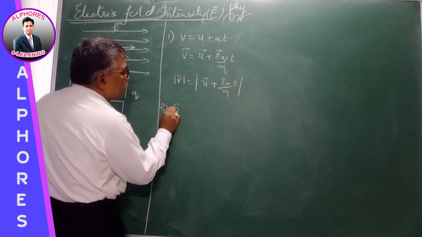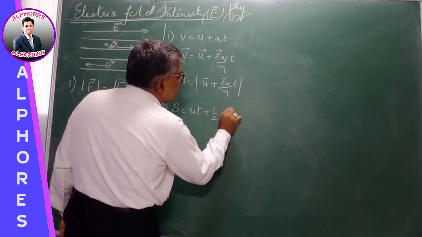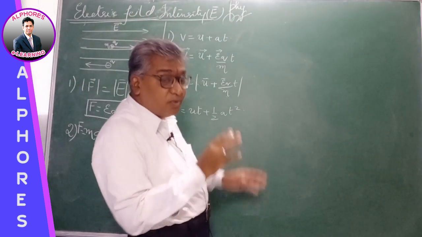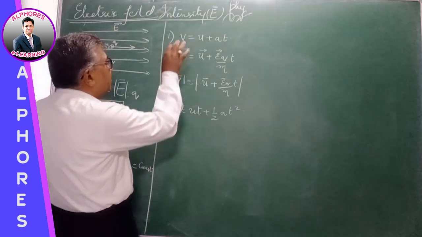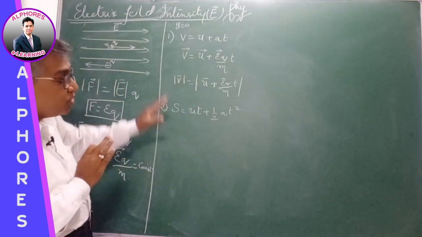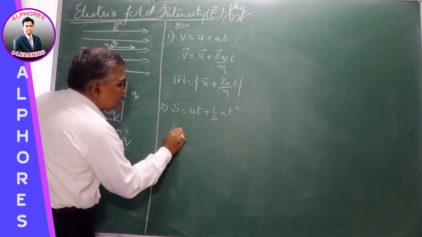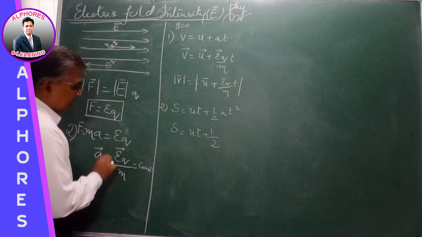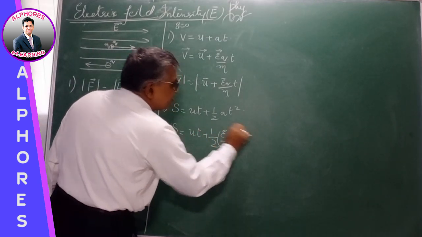Next, the second equation of motion. We know the displacement S is equal to ut plus half at square. When a charged particle moves in a uniform electric field, we are considering that gravity is absent, or the effect of gravity is zero, only the electric field is present. Due to the electric field, what would be the velocity and the displacement? The displacement obtained is ut plus half, the acceleration EQ by m, into t square.